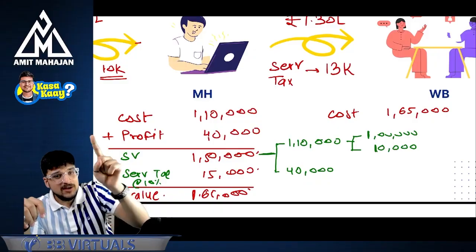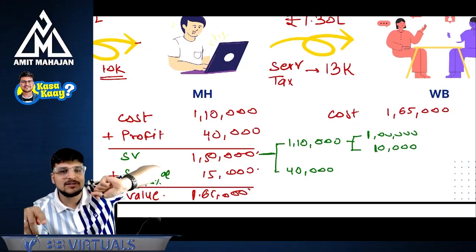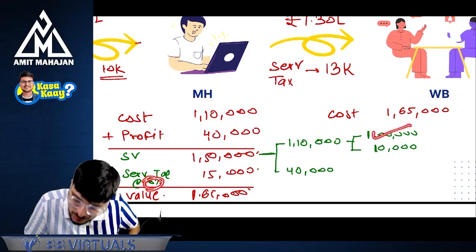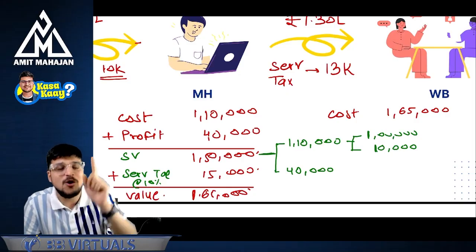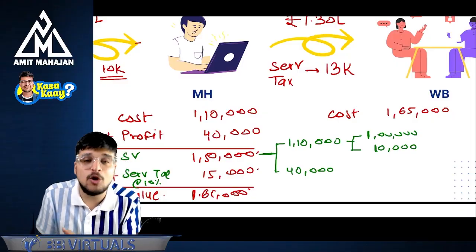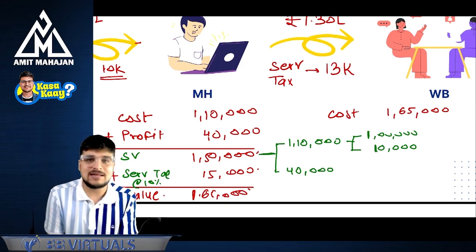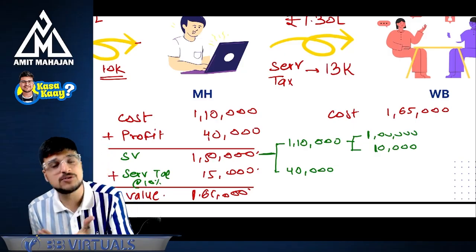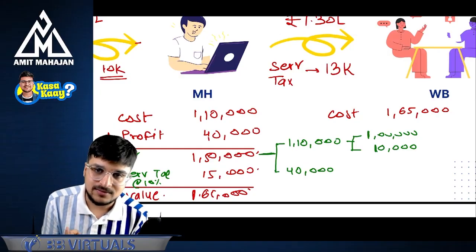Okay. When we are computing this cost of 1,10,000, can I say 10,000 rupees is a VAT component, which is a tax component? Yes. So can I say I'm charging service tax of 10% on 1 lakh rupees and also on the 10,000 rupees? So can I say I'm computing service tax of 10% on the VAT component also? And this is called tax on tax. This is ethically not right. You are charging tax on tax, and this is why you are getting this cascading effect. What do you call this? This is called a cascading effect. When you have a tax on tax, this is called a cascading effect, right?